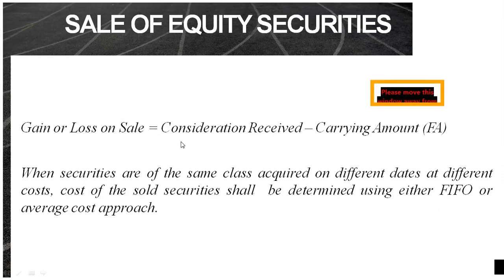So you just compare the consideration that you receive versus the carrying amount of your financial asset. So yung difference, example, your consideration na receive is 100,000 tapos ang carrying amount lang ng financial asset mo ay 80,000. So ibig sabihin meron kang gain on sale amounting to 20,000. So pag of course mas malaki yung consideration received compared sa carrying amount, then most probably meron tayong gain on sale. Otherwise, pag mas maliit ito compared sa carrying amount, then meron tayong loss on sale.